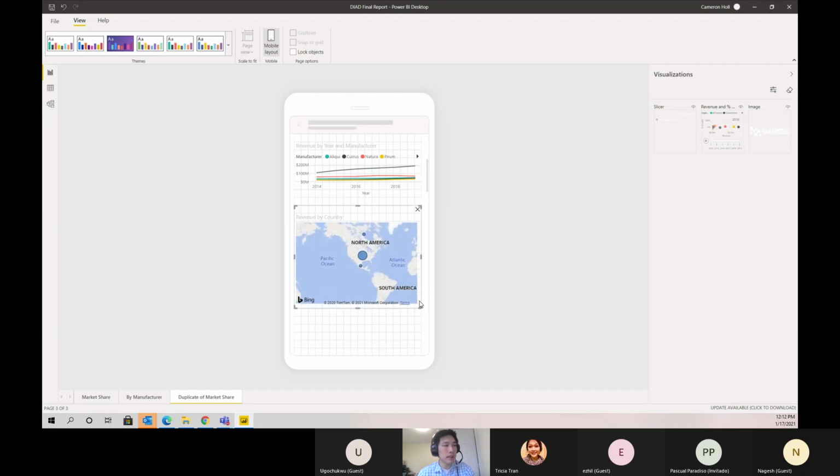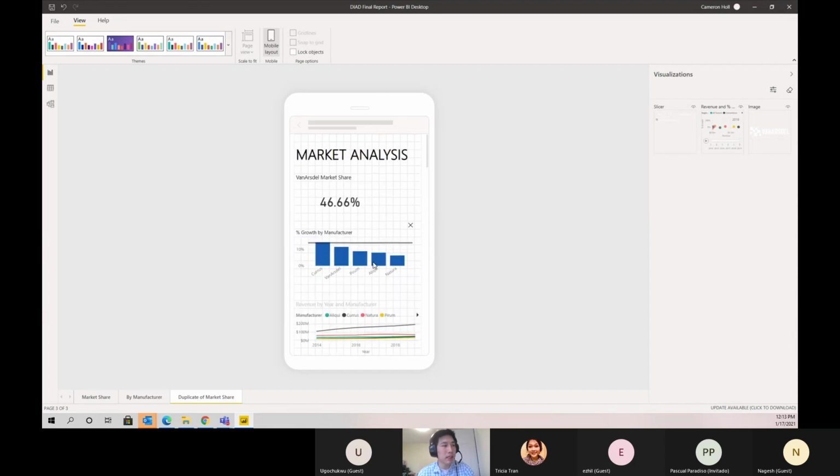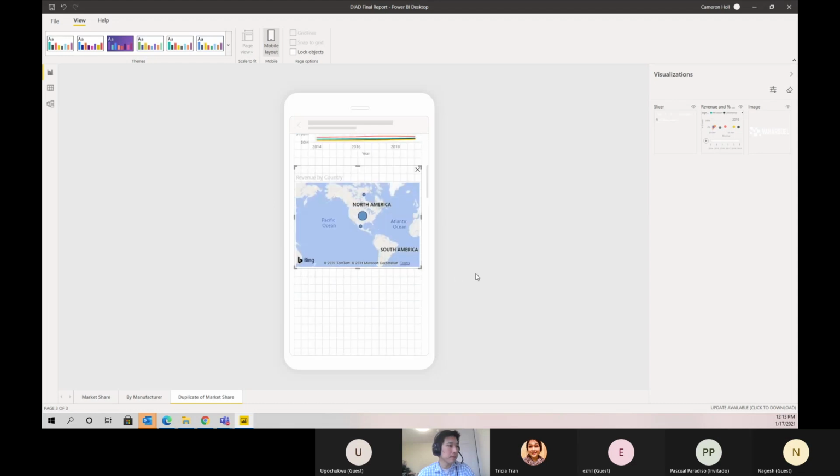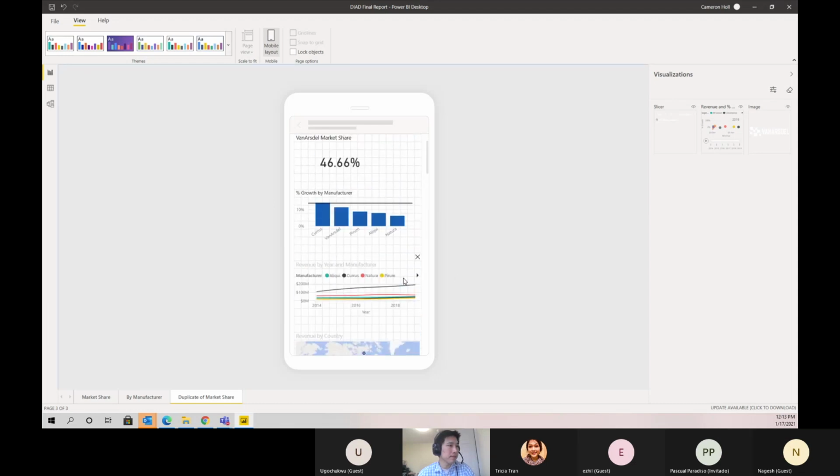So all these visualizations you can make in your report, drag them in. If you have different visualizations, it's not a big deal. But that's it for mobile view, pretty easy. You just line it up and set it up here. Any questions so far?